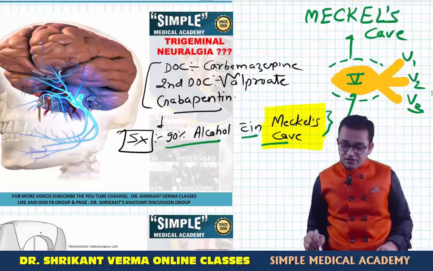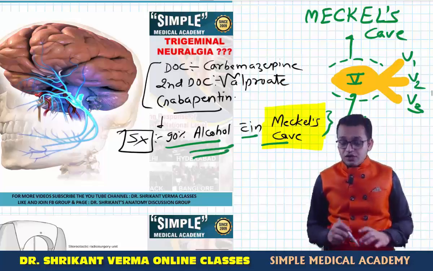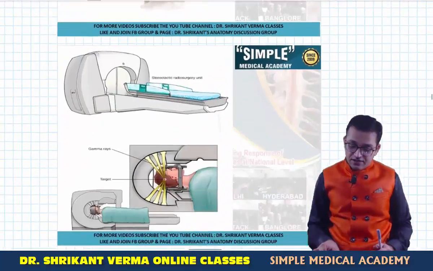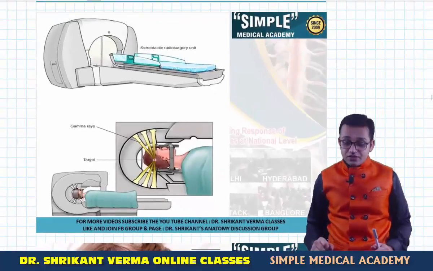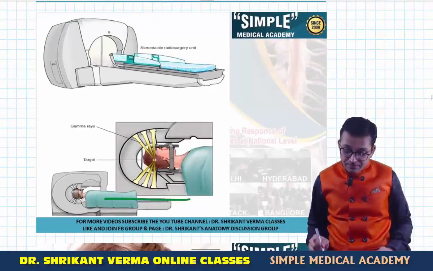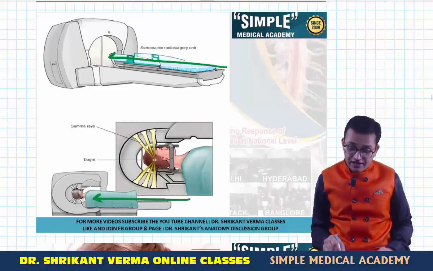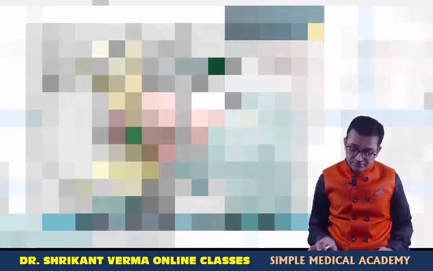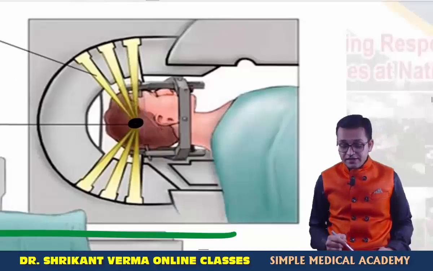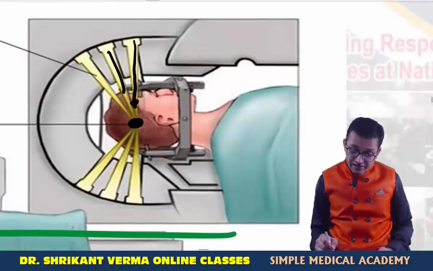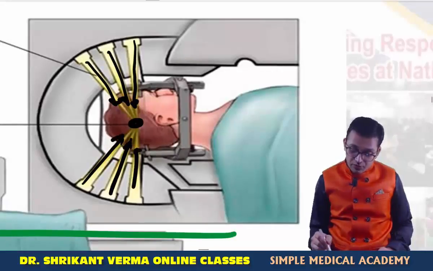But this operative procedure is not too good. Nowadays, this is the best surgery for trigeminal neuralgia. Try to understand what is happening. We carry the patient into an MRI-like machine, and we localize the brain tumor, brain mass, or whatever brain part or the trigeminal ganglion, and then gamma rays come and concentrate over this mass. Got the point? The gamma rays burn this mass.